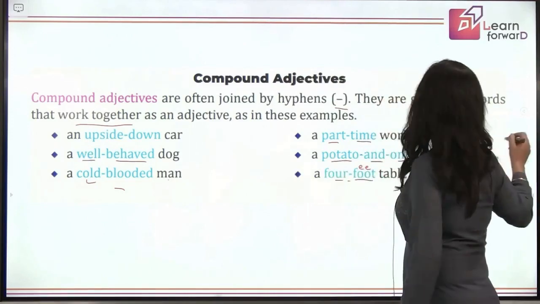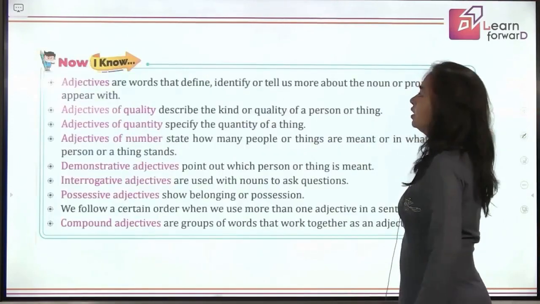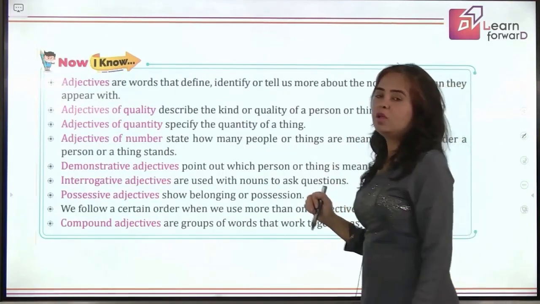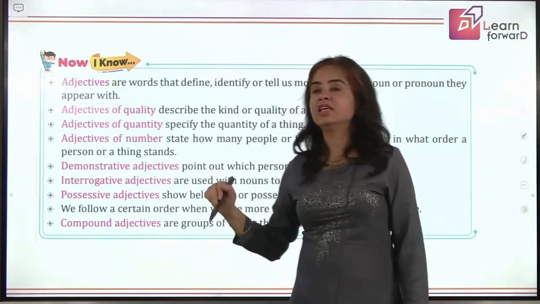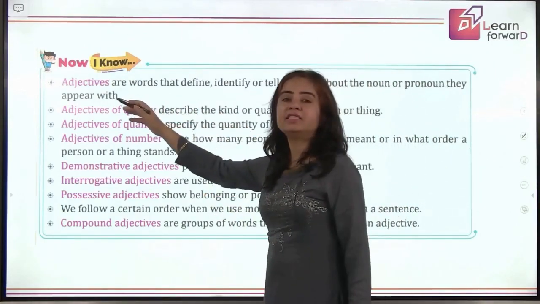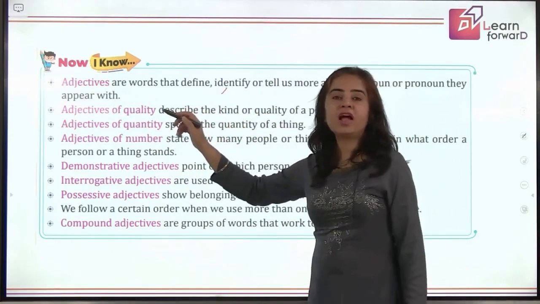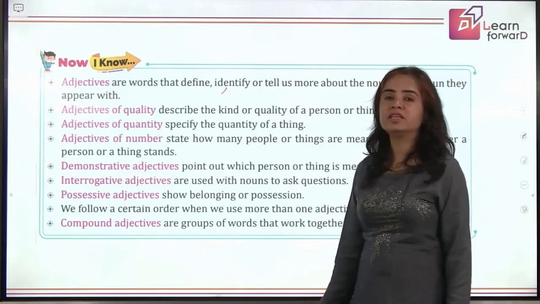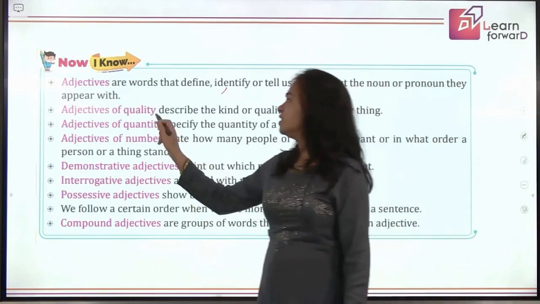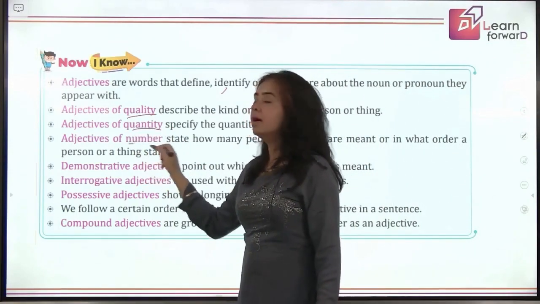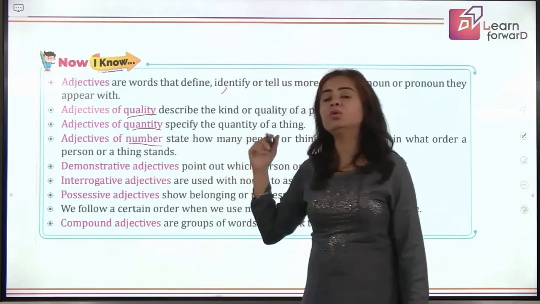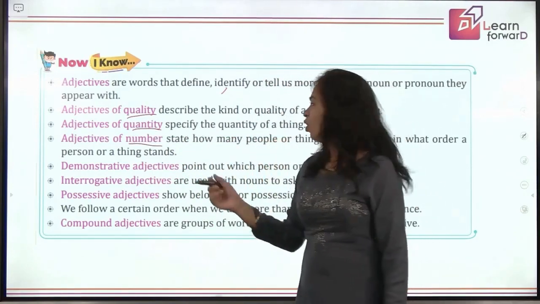So this is about compound adjectives. Moving to the next, it's time to recall what we have learned in adjectives till now. So what are adjectives? Yes, they are the describing words. And then we have learnt about the different types of adjectives. We have just recalled, we have adjective of quality, quantity, number. Then number was divided into, yes, cardinal and ordinal numbers.